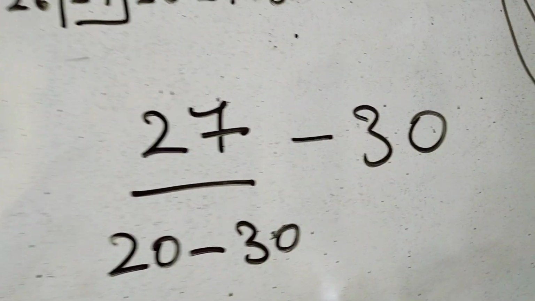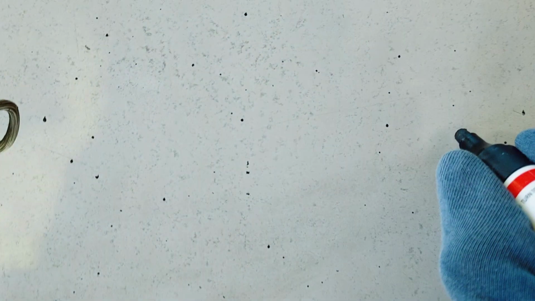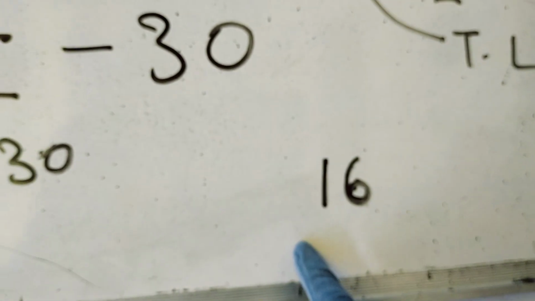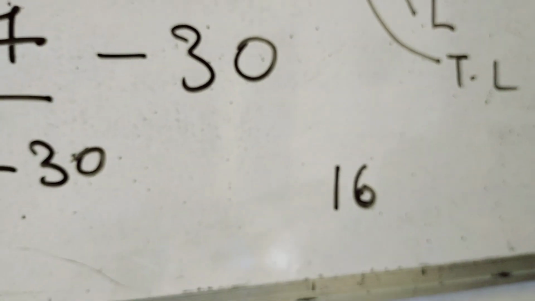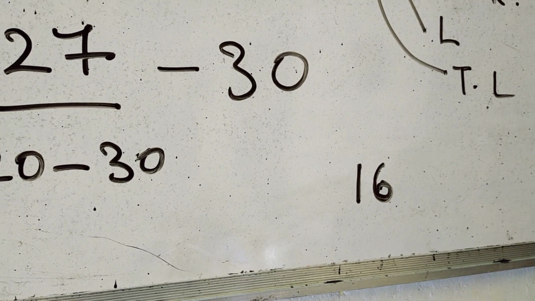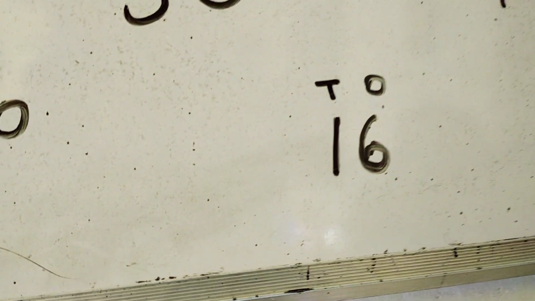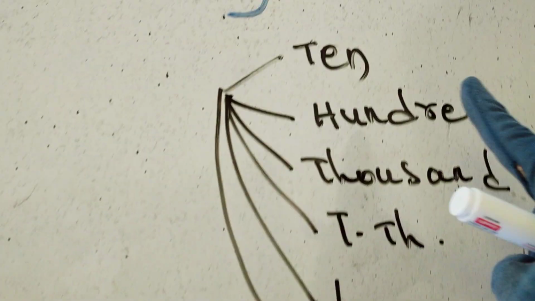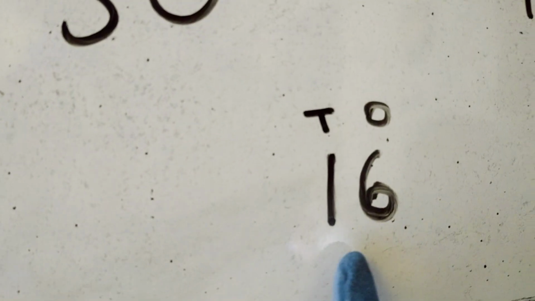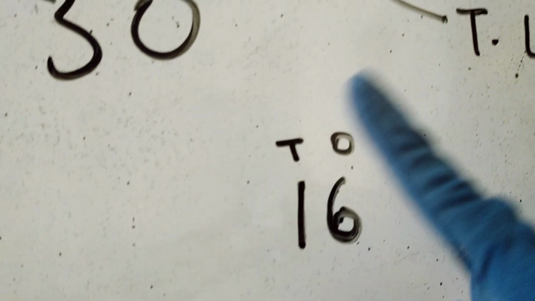For example, tell me any number. 16. Okay, fine. Now, in 16, if I ask you, Pranavi, round off this number to the nearest 10. See, this is 1's place, this is 10's place. When you have to round off the number to the nearest 10, you look at the digit on its right.